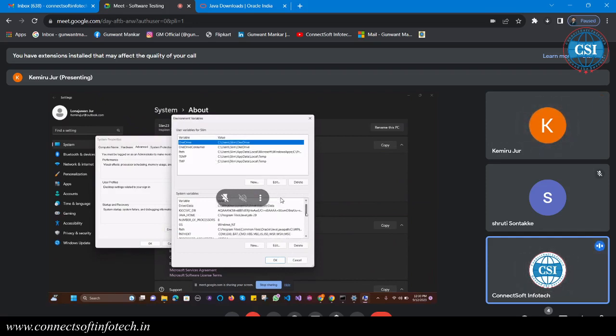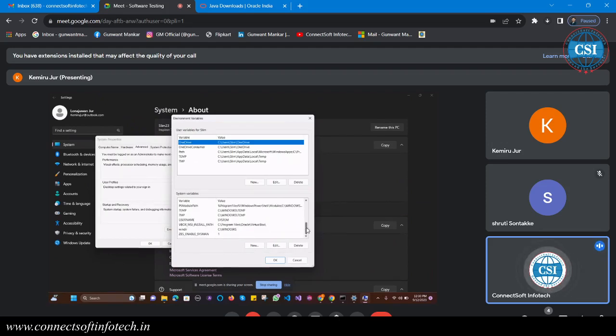to give the path. So this is system variables and user variables. We are not bothered about the user variables. You have to set the path for the system variables. Now scroll down. Is there any Java path available? Variable name is Java,